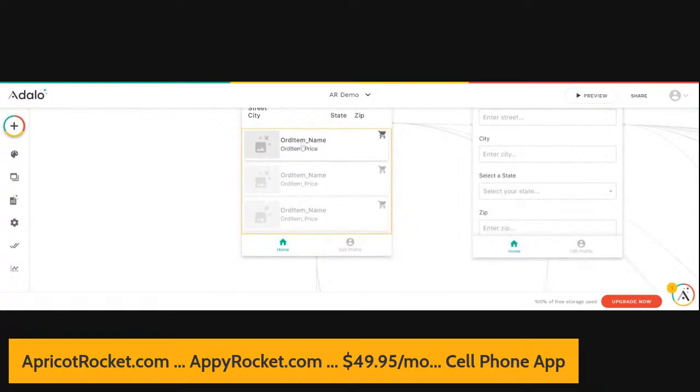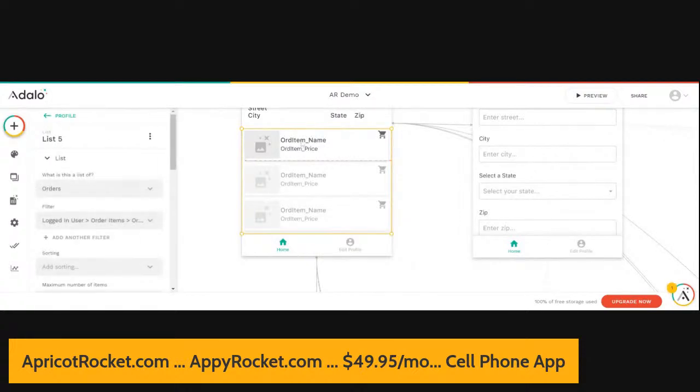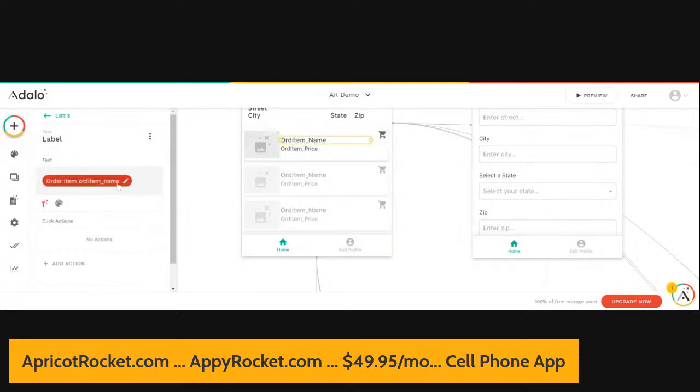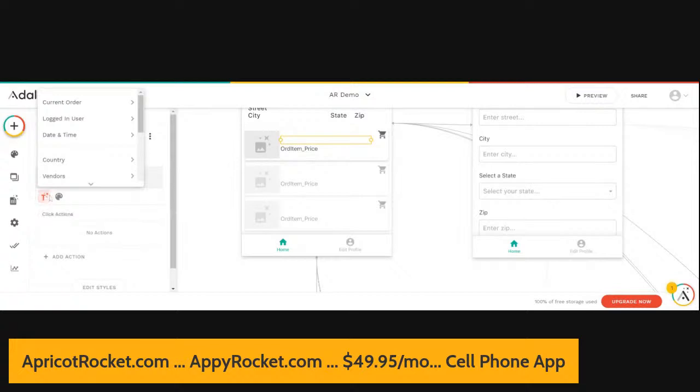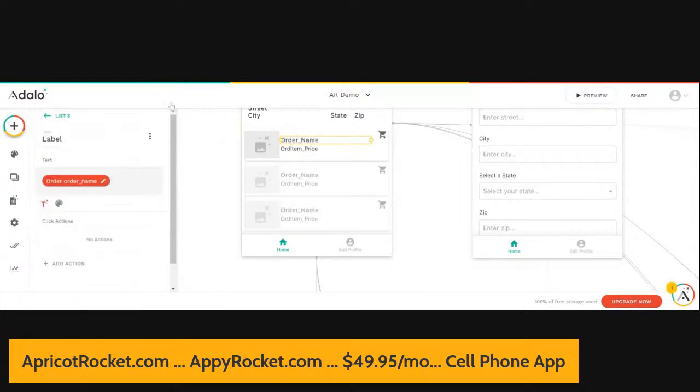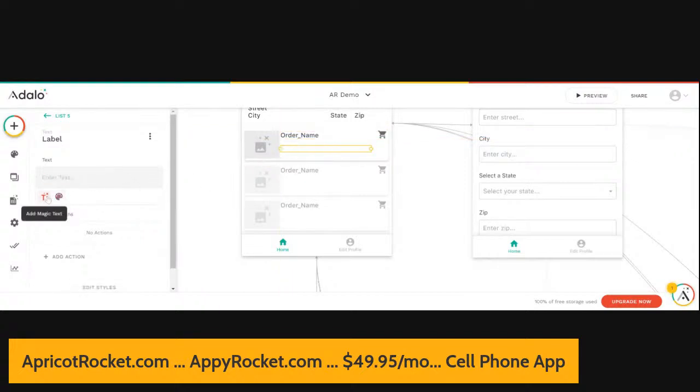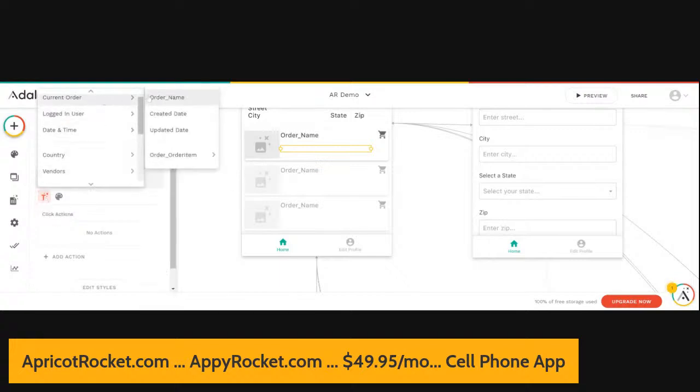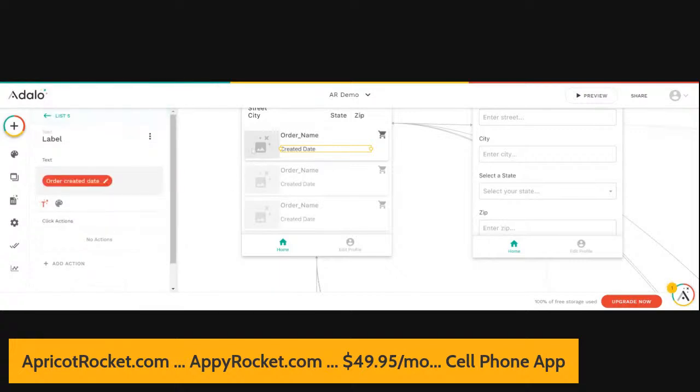So what we want to do is change the internal data structure, not the data structure, but the field name. So this isn't an order item name. This is an order name. So what we're going to do is insert current order, order name. Okay, and I'm just going to go ahead and move that up. And then we're going to make this current order order date, so current order created date. And we're going to go ahead and move that up.